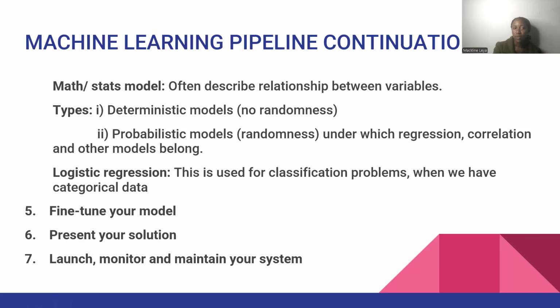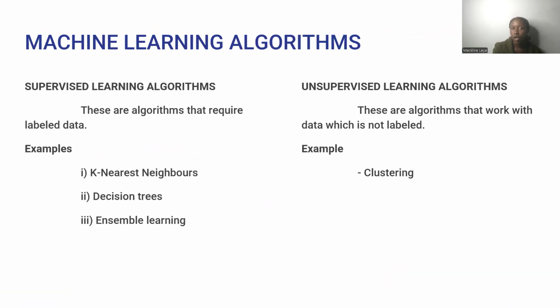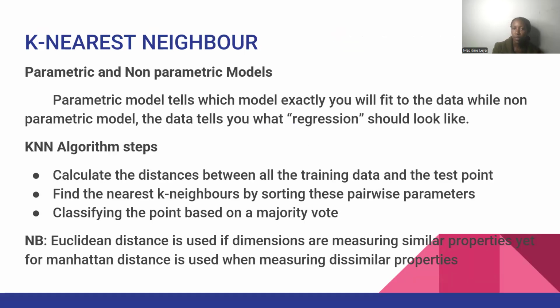So another step in the pipeline, we have fine-tuning the model, then you present the solution and you launch, monitor, and maintain your system. So under machine learning algorithms, we also have supervised learning algorithms, the ones which require labeled data. For example, the k-nearest neighbors, the decision trees, and ensemble learning. Then under unsupervised, these are the algorithms that work with unlabeled data. For example, clustering.